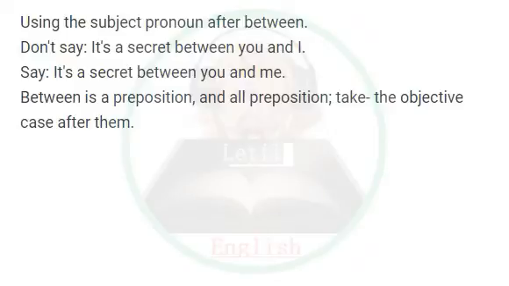Using the subject pronoun after between. Don't say, it's a secret between you and I. Say, it's a secret between you and me. Between is a preposition, and all prepositions take the objective case after them.